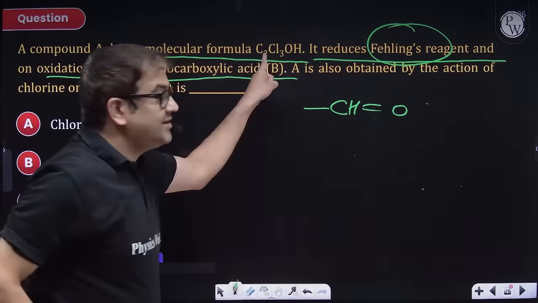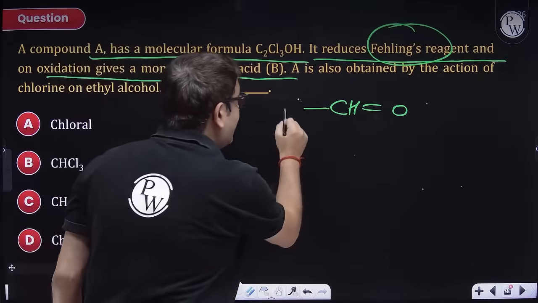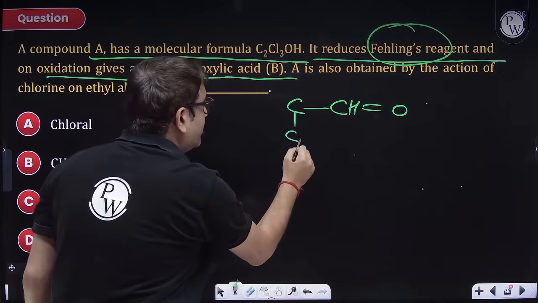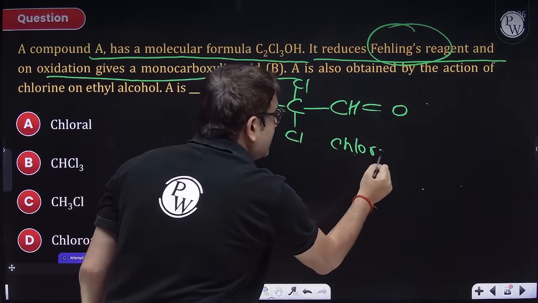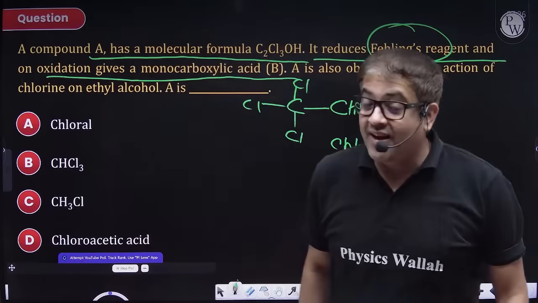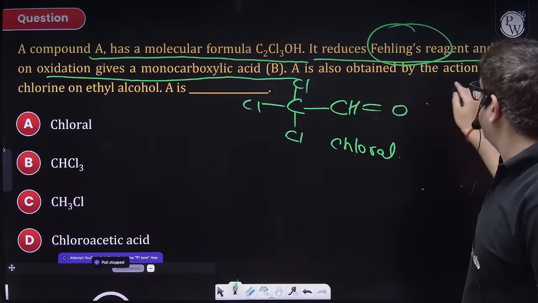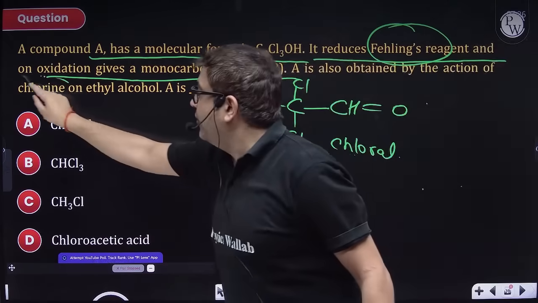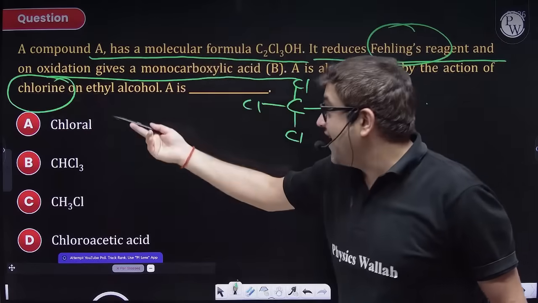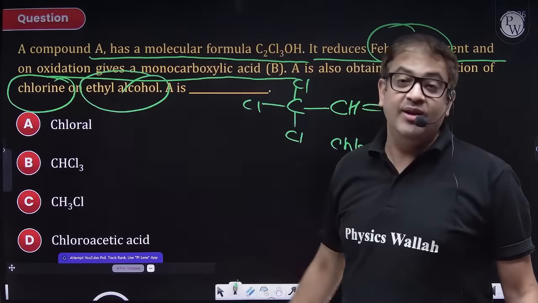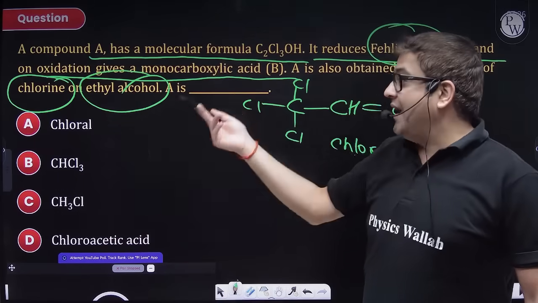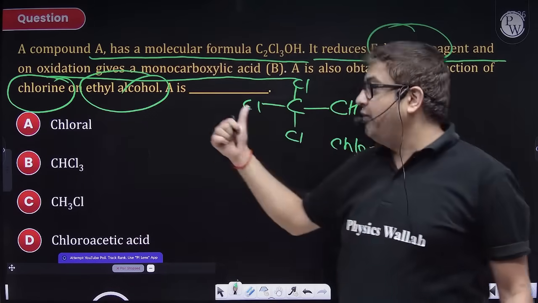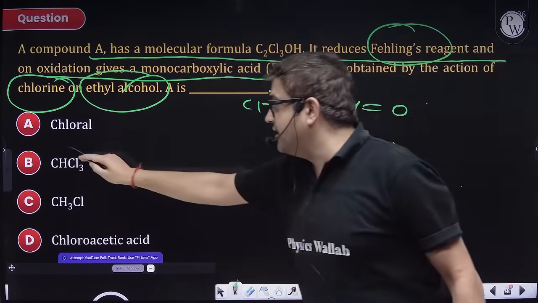So I am just left with one carbon as per the formula, and I need to put the 3 chlorines. That means this is nothing but chloral. And chloral is also produced when you have the action of chlorine, because chlorine acts as an oxidizing agent on ethyl alcohol. So ethyl alcohol gets oxidized to ethanal. Ethanal on reaction with chlorine further will give you chloral. So obviously this is your answer.